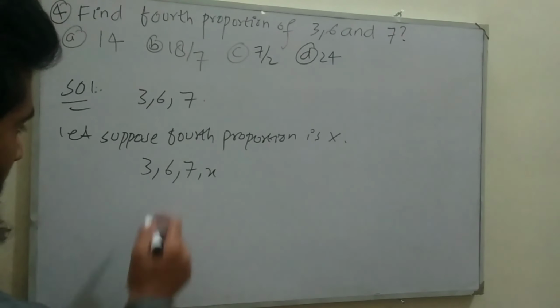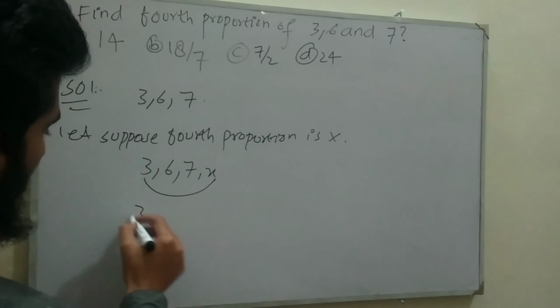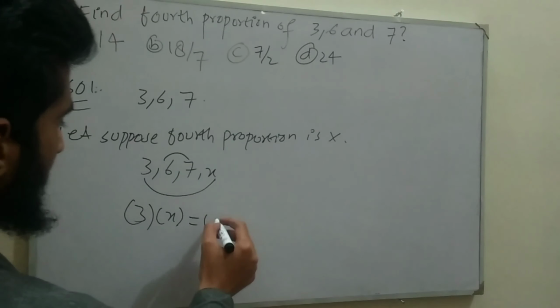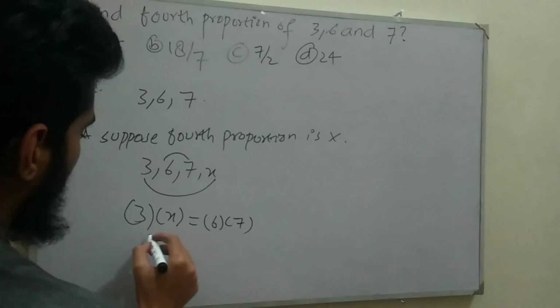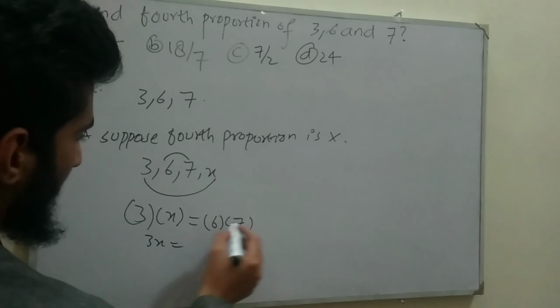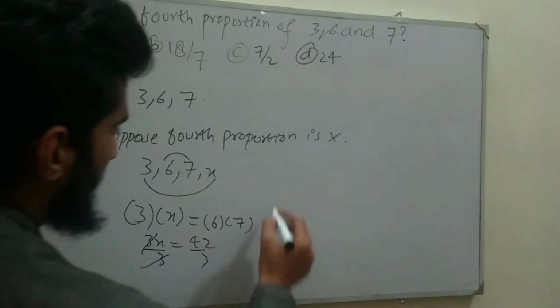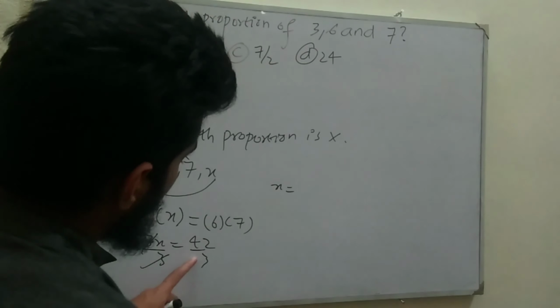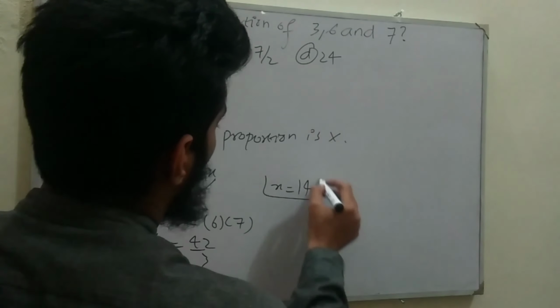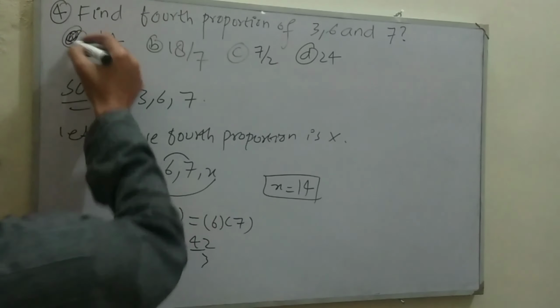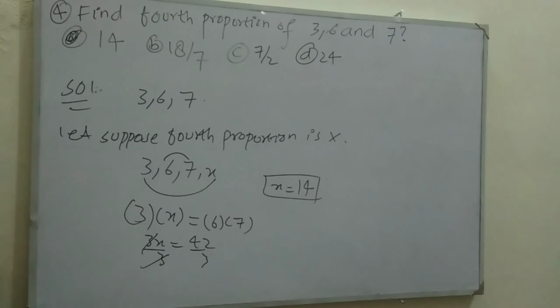Using the property that product of extreme will always be equal to the product of mean, which is 6 and 7. So 3x is equal to 6 multiply 7, it gives us 42. Divide both sides with 3. So we are left with x is equal to 42 divided by 3, it gives us 14. So the fourth proportion to the given 3, 6 and 7 is 14. So the correct choice is option A.